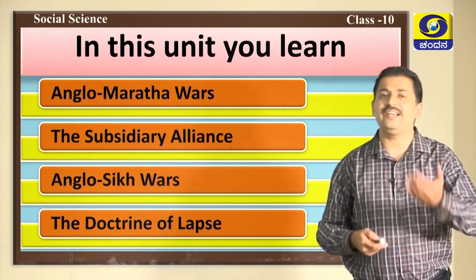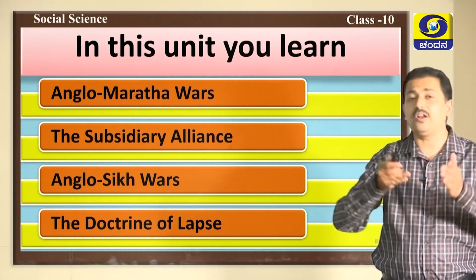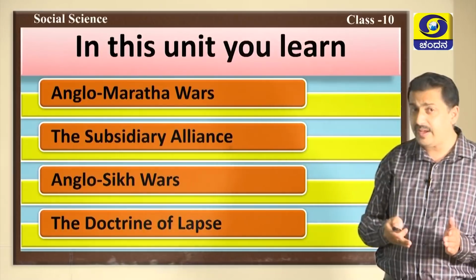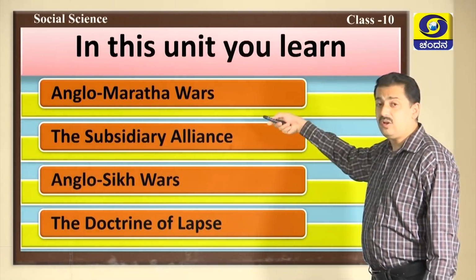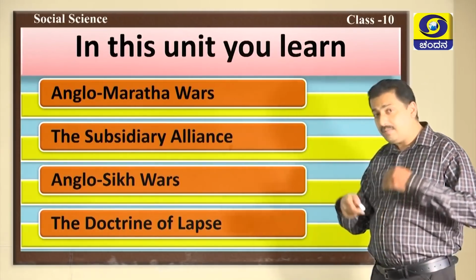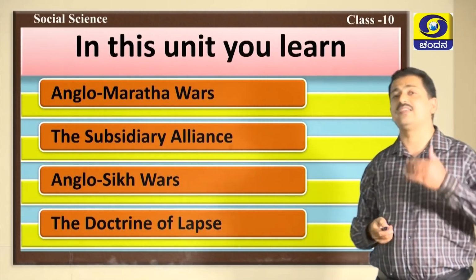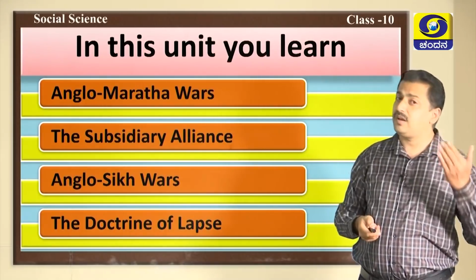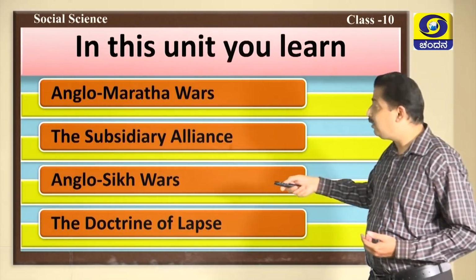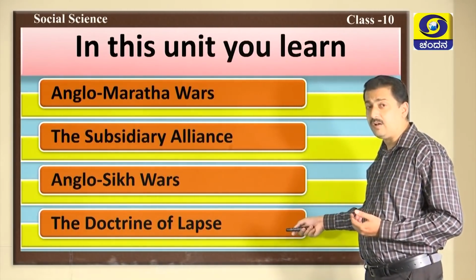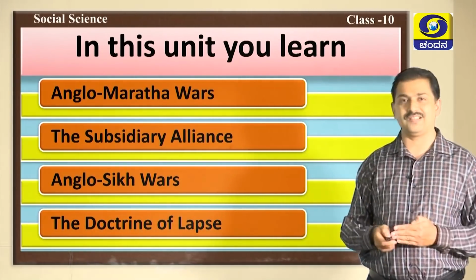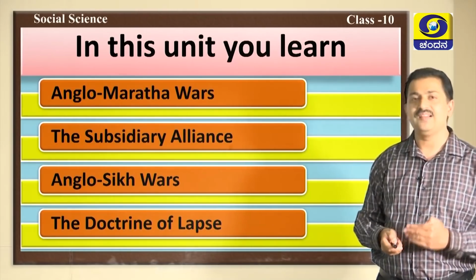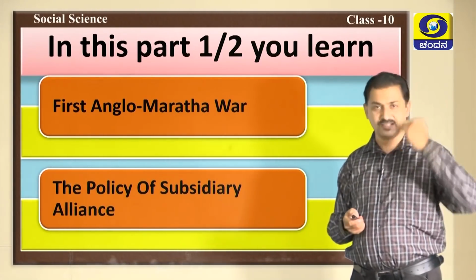As I said in the introduction, this lesson will be taught in two parts, and today you are going to learn the first Anglo-Maratha war and also the Subsidiary alliance. The remaining concepts, I mean the second Anglo-Maratha war, the third Anglo-Maratha war, the Anglo-Sikh wars and the doctrine of lapse, you will study in the second part of this lesson. Hope you have understood this. Now, let us go to the next one.